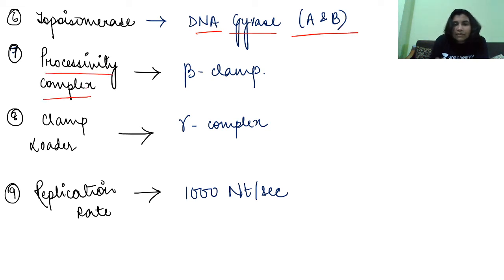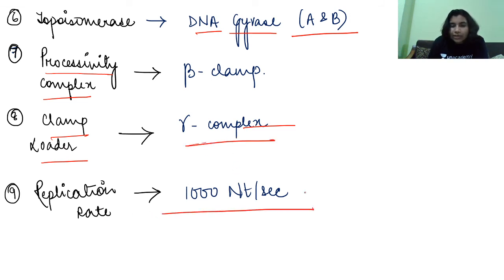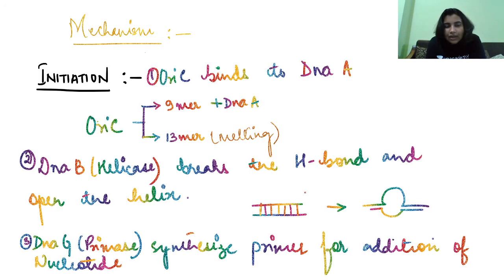Processivity complex, that helps in processing, is your beta clamp, right? Clamp loader is for loading, and here it is the gamma complex. The replication rate is 1000 nucleotides per second, right? Coming to mechanism, first of all, ORI-C is the origin of replication, right? So this is ORI. Here ORC will come and bind to this ORI site.